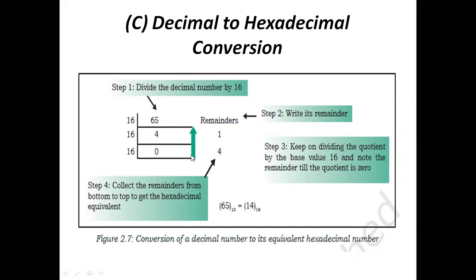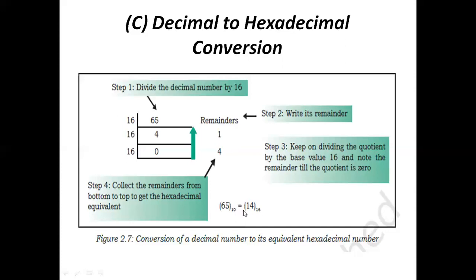And we need to write the remainders from bottom to top. Actually here we need to write it as 1 4, or collect the remainders from the bottom to top, to get the hexadecimal equivalent, 4 1.